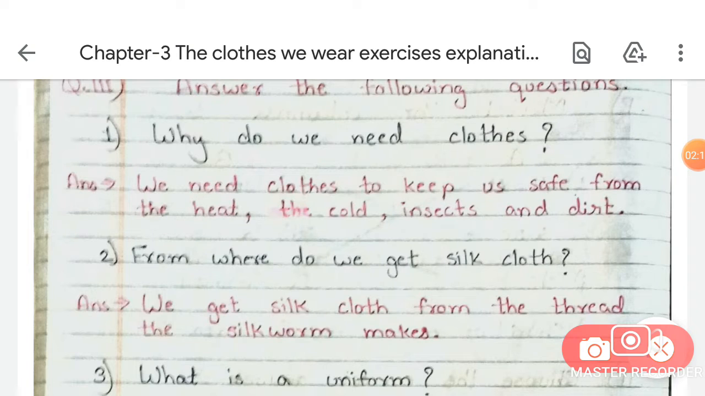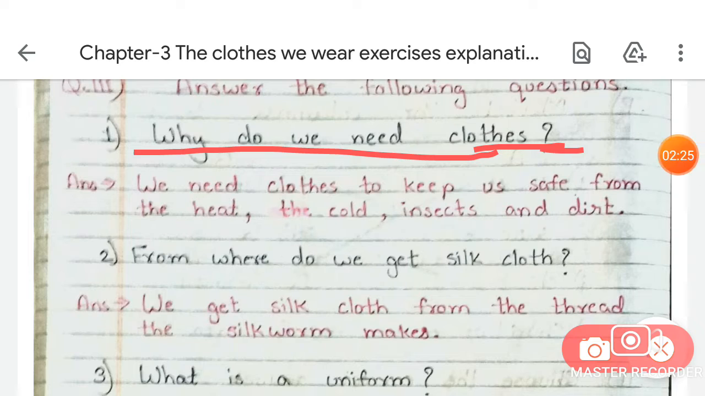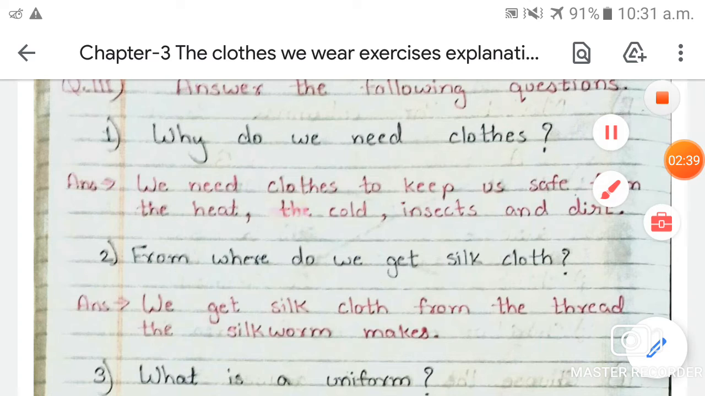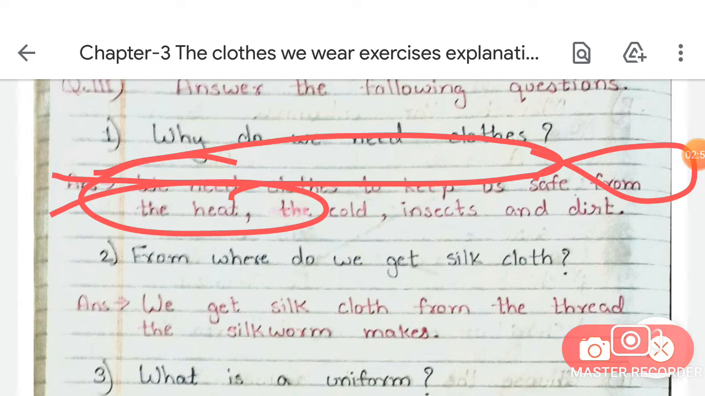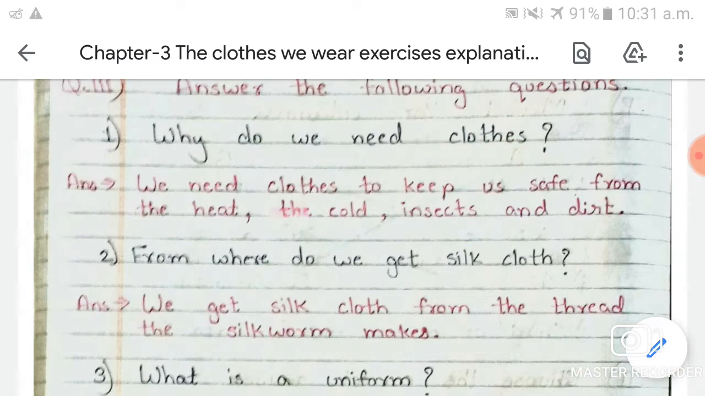First question is, why do we need clothes? Now students, tell me, why do we need clothes? Clothes protect us from climatic change. Clothes are very important because they protect us from climatic change. They help us to look smart and beautiful, and clothes help us in so many ways. So we need clothes to keep us safe from heat, cold, insects and dirt.